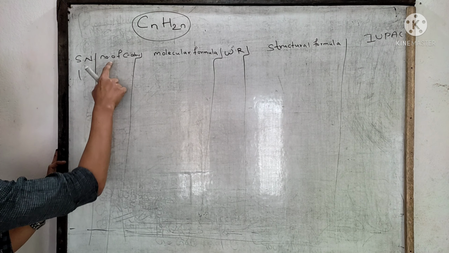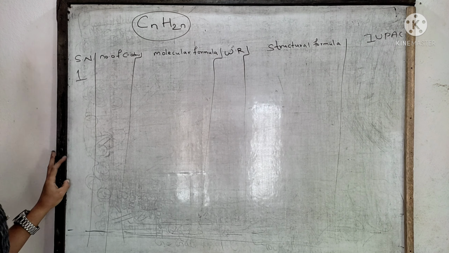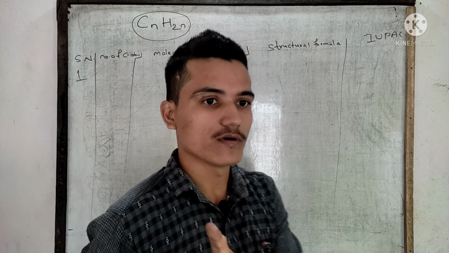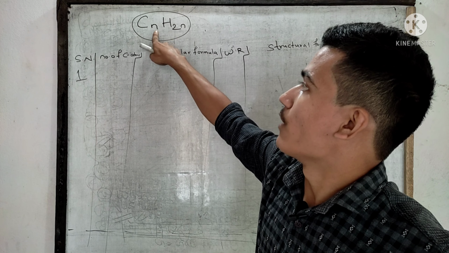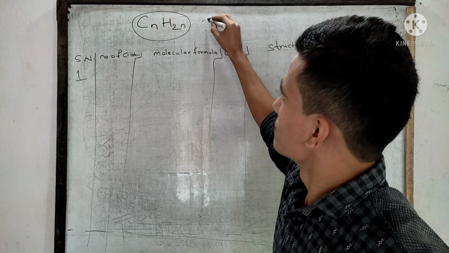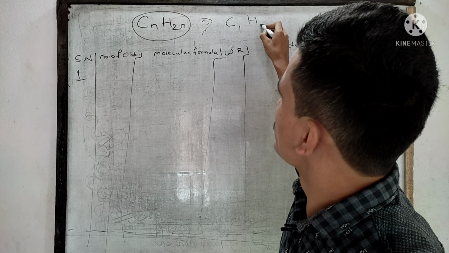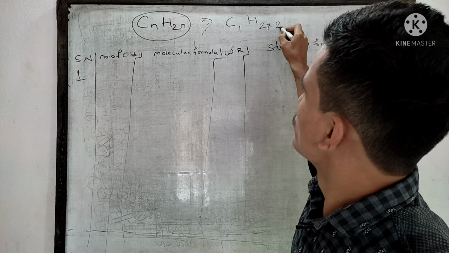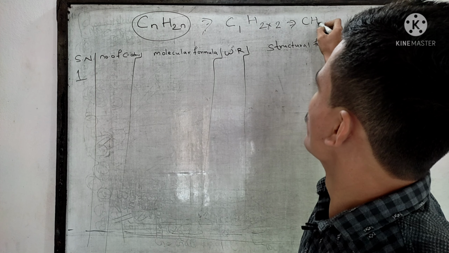Okay, at first, number 1. If we place 1 instead of this n, what will it become? C1H2 into 1, CH4.